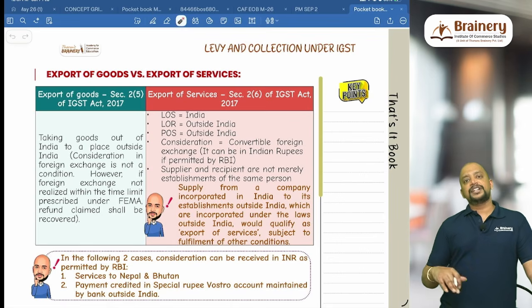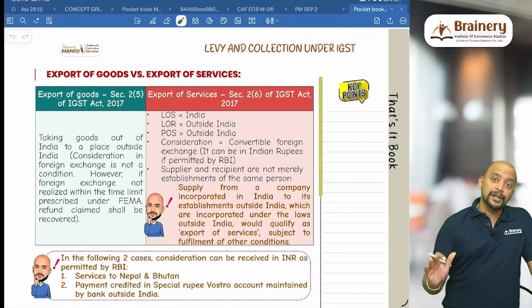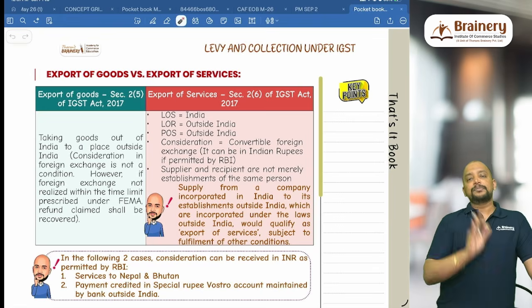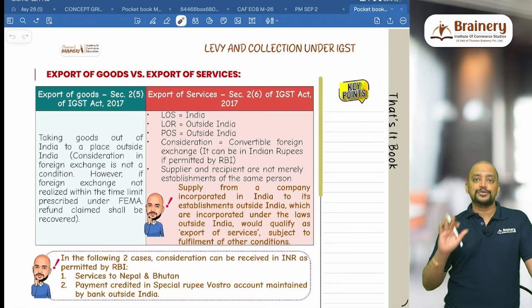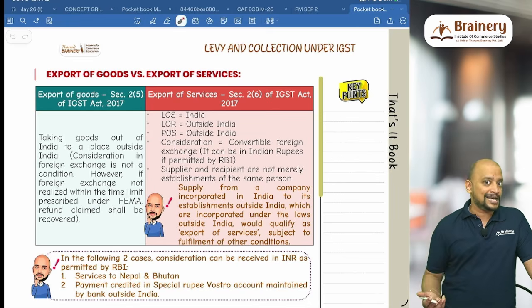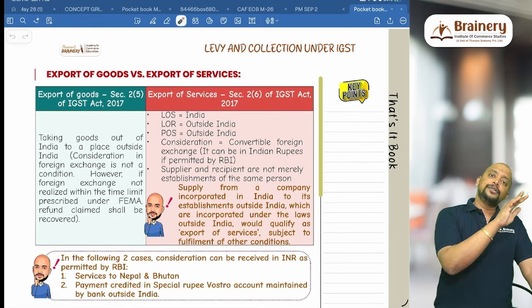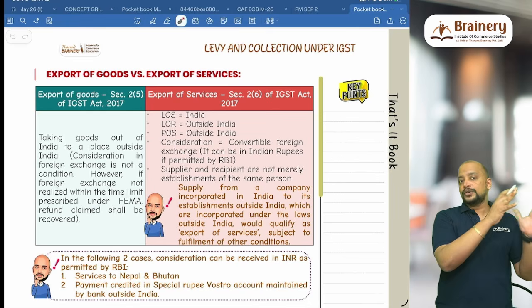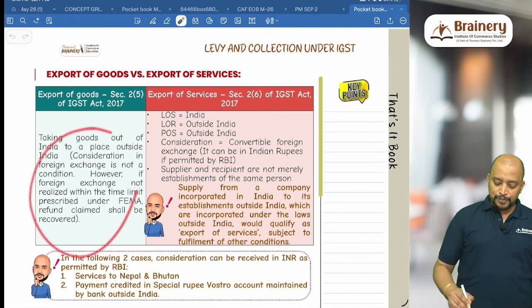So due to that reason, the 15 months time limit is only what you need to remember if you are appearing for the September exam. But for the May 26 exam, that 9 months time limit is only applicable. So that is with respect to this. But anyhow, that is not a provision related to indirect tax. It's a provision related to FEMA, like your SPOMA. So that is with respect to this.